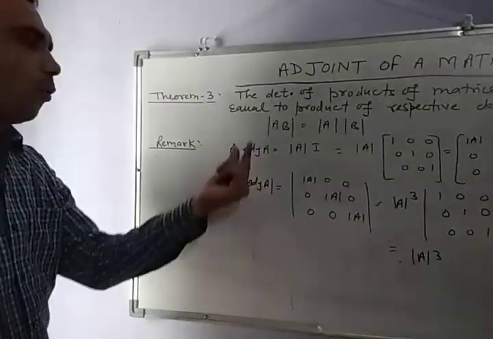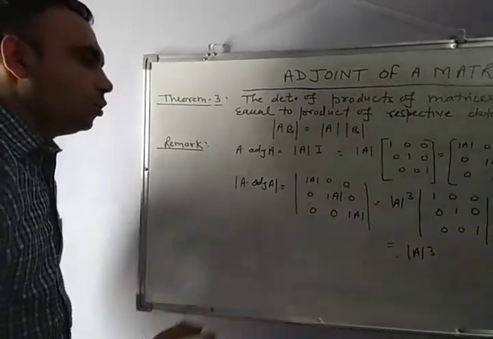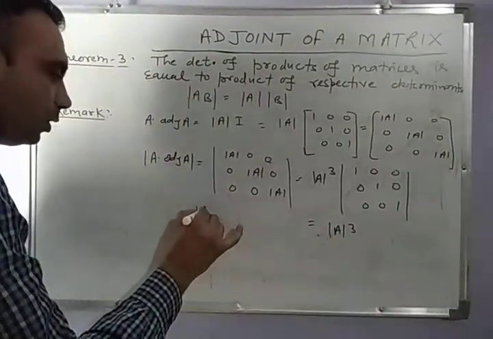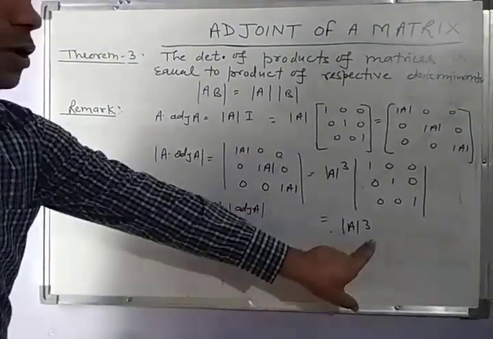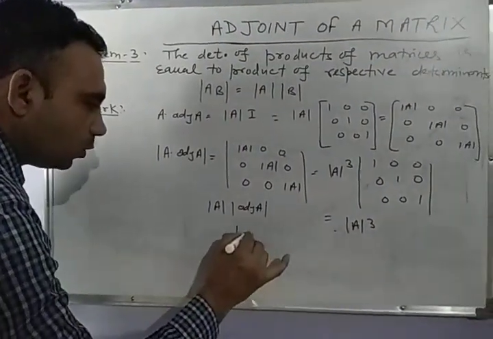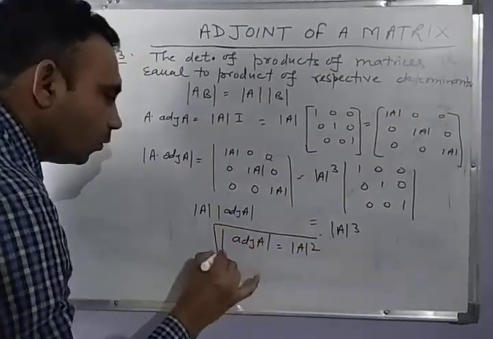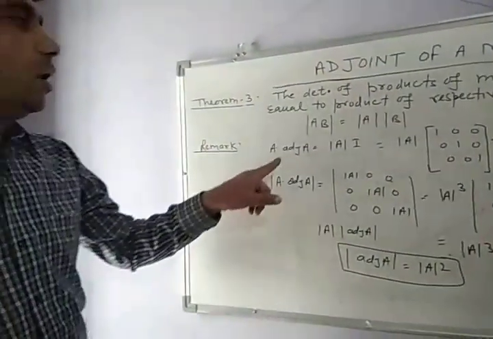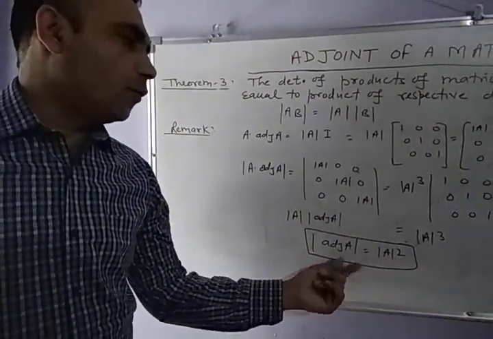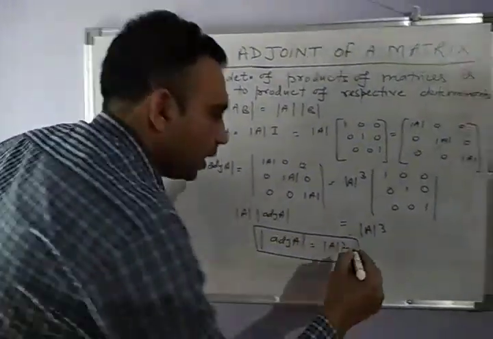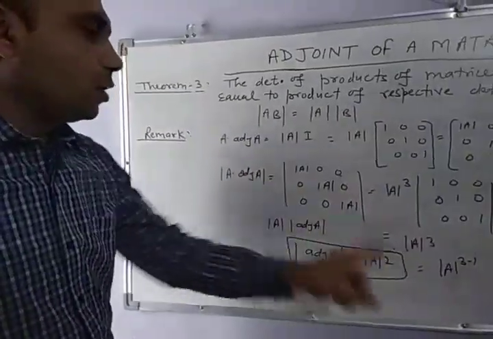Here we use the property that A into adjoint of A is non-singular, so the determinant of adjoint of A is non-zero. Using this property, determinant of A into determinant of adjoint of A is equal to determinant of A cube. So determinant of adjoint of A is equal to determinant of A square. Here we have taken A as a square matrix of order 3, and we get determinant of adjoint of A equal to determinant of A square, that is, determinant of A to the power 3 minus 1.